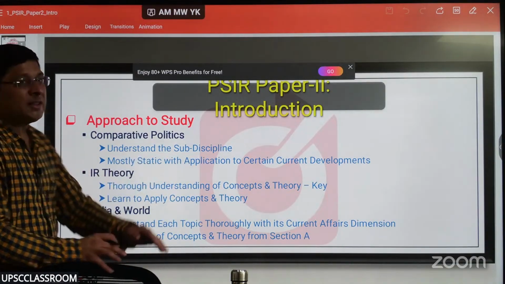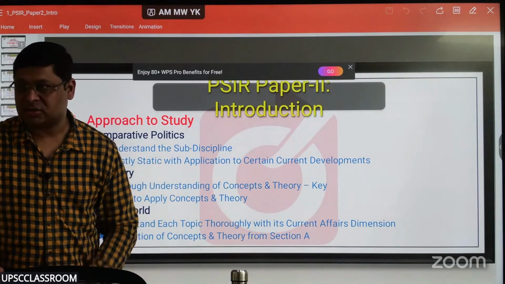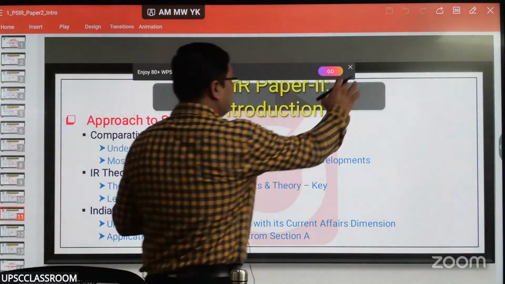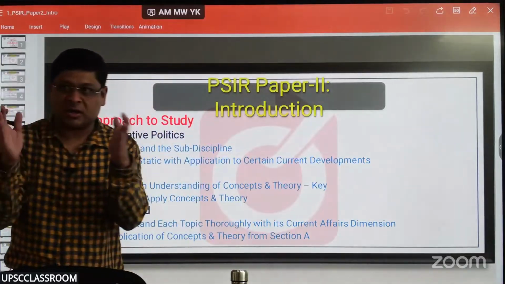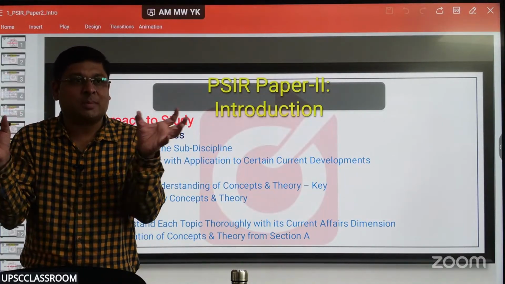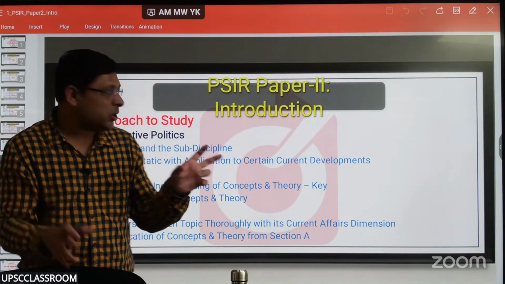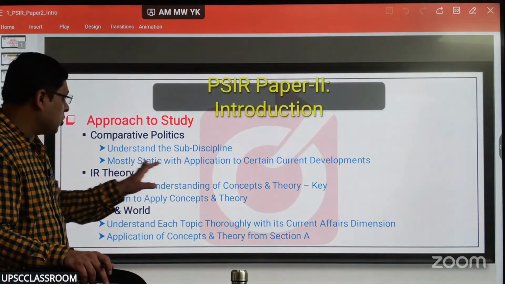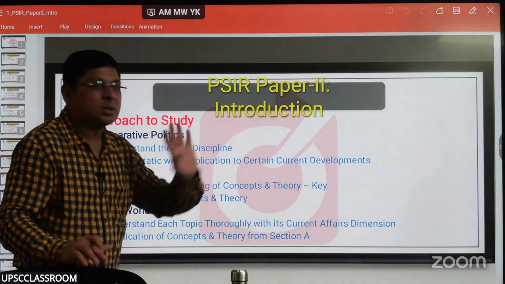So understand the subdiscipline. When I began the discussion, I drew those boxes, right? I had made two boxes. What is theory of state? It studies state, right? What is comparative politics? It compares two political systems. So get the crux of it. Understand meaning and nature first. And then it is mostly static, with application to certain current developments.